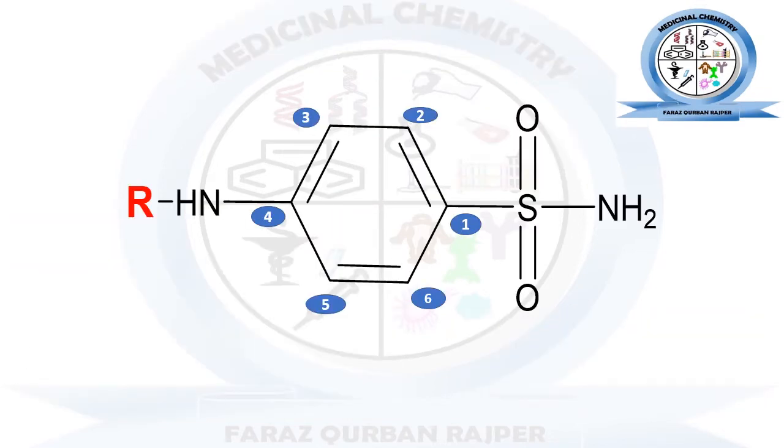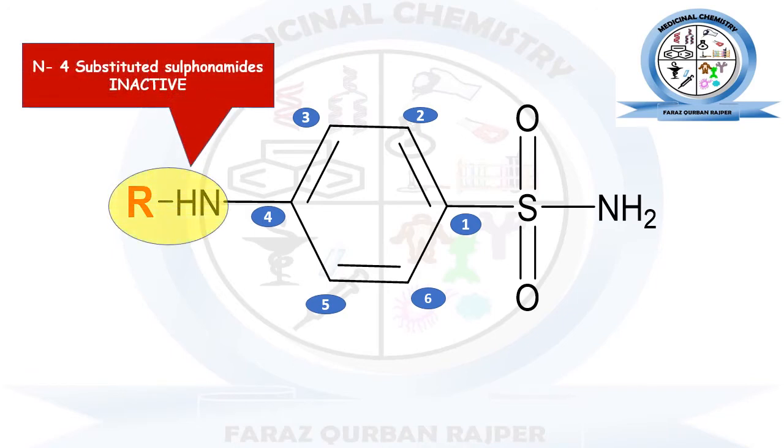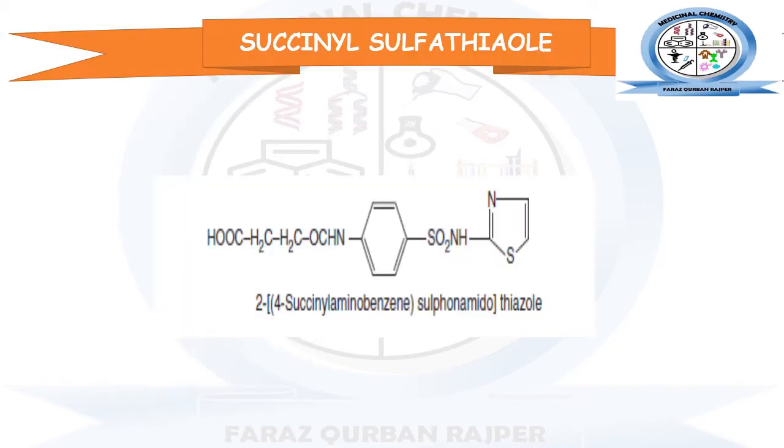So this is the general structure for the sulfanilamide, and we have studied that we can also substitute this fourth position amino functional group to convert it into different drugs that are basically inactive drugs or prodrugs, but they can be readily converted into the active drug after their metabolism. So different prodrugs are formed by the substitution at the fourth position amino functional group.